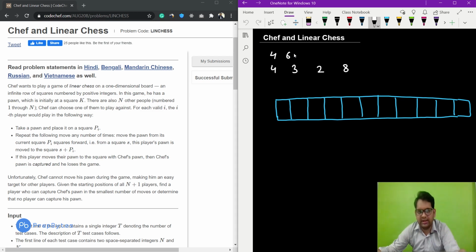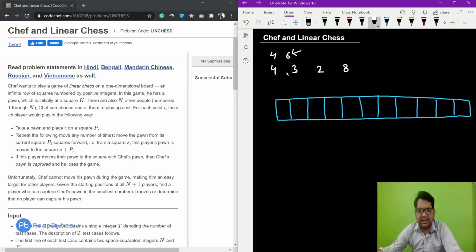A square K. This is where a pawn of chef is currently placed. And we have a one-dimensional board, so it is like a 1D array. Now for different players, their starting positions are given. So for the first player, the starting position is 4. For another player, the starting position is 3, and so on.